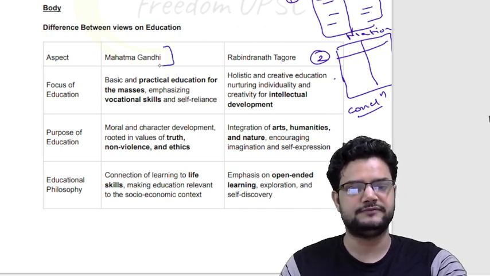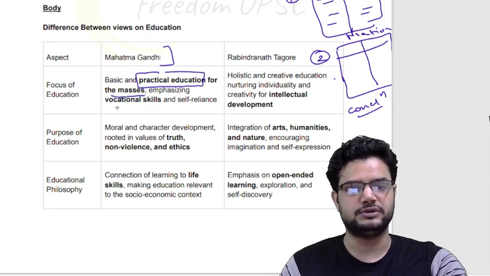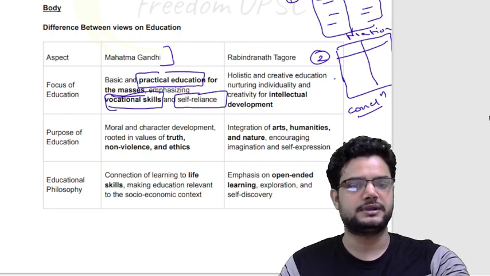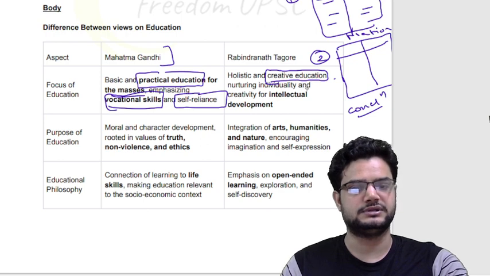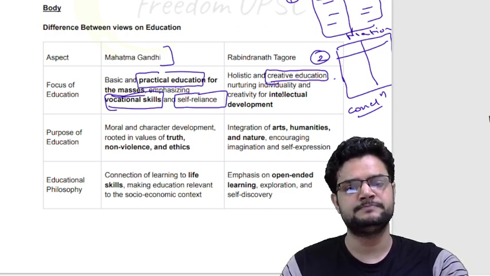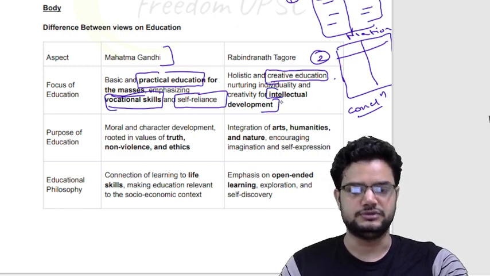That Gandhiji emphasized practical education, okay, for the masses, which included vocational skills and self-reliance. Whereas Rabindranath Tagore advocated creative education, liberal arts, okay, not mass-based education, but to develop an ideal individual, okay, intellectual development of the individual, right?